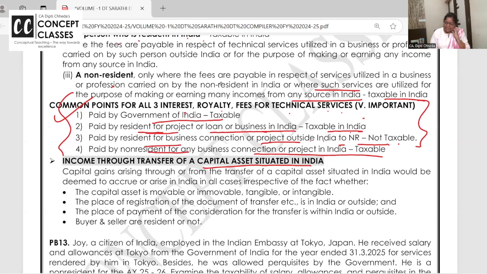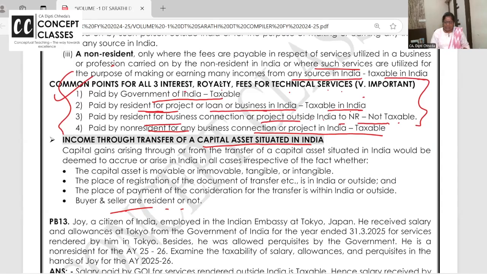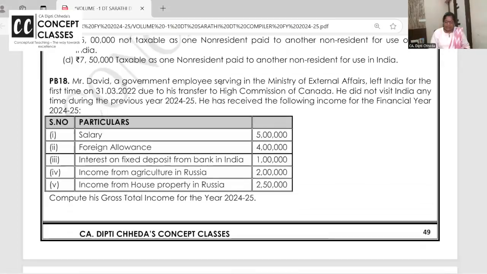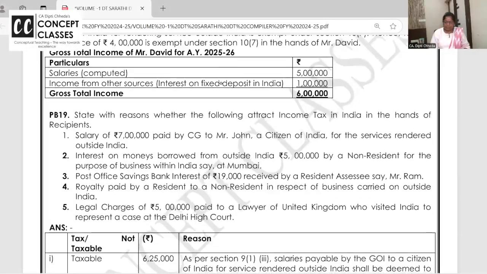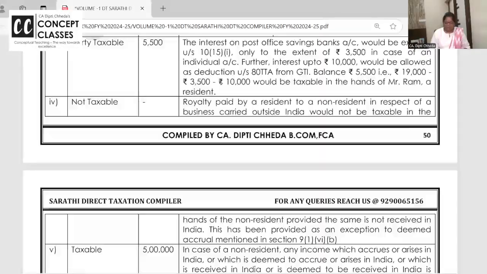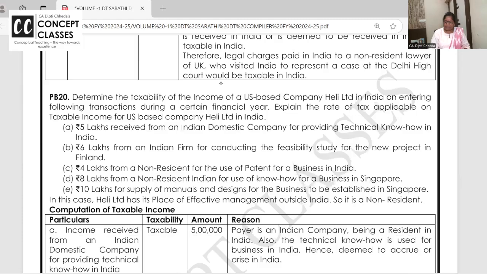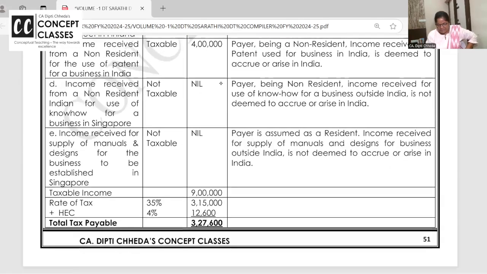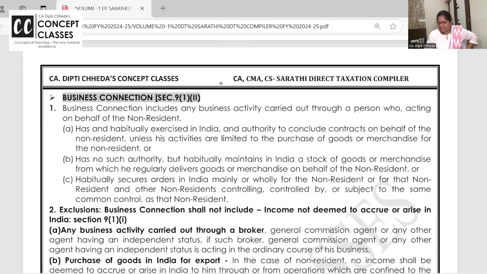Same way, if a capital asset is situated in India, say the seller is from Burma and the buyer is a Sri Lankan person, whether buyer and seller are resident or not is not important. But the property is in Chennai, where will registration happen? In India, so pay the tax in India. Very nice, good quality questions I have given. I can't solve all of them, but this one is very important. Just now we have done what is taxable and give the reason. These are all coming from past exams.